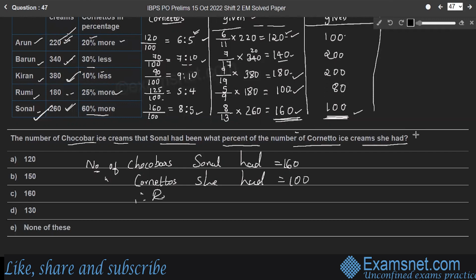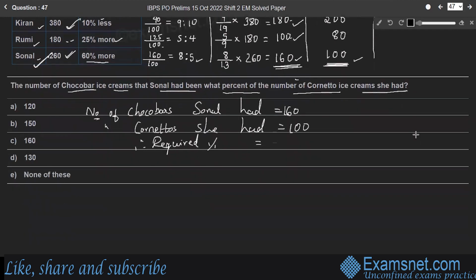Therefore, the required percentage is, so 160 chocobars is what percentage of the cornettos she had, into 100. The number of cornettos is again 100. Therefore, the number of chocobars she had is 160% of the number of cornettos. Therefore, option C is the right answer.